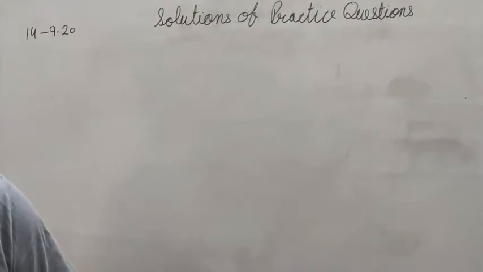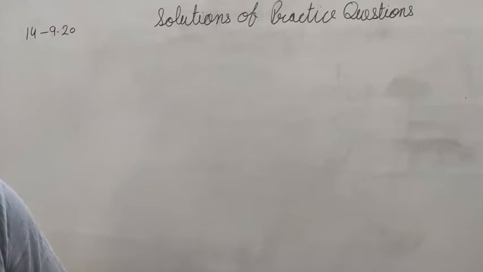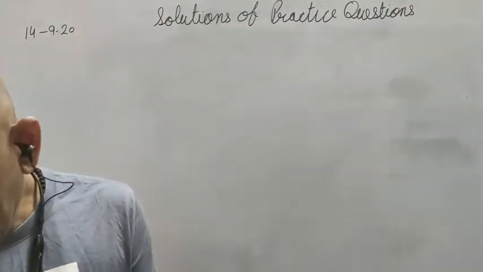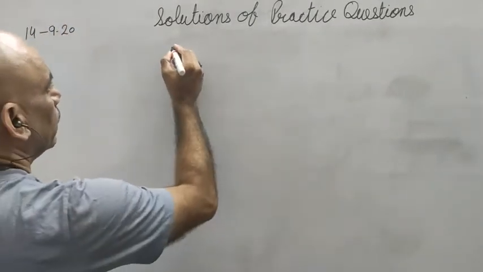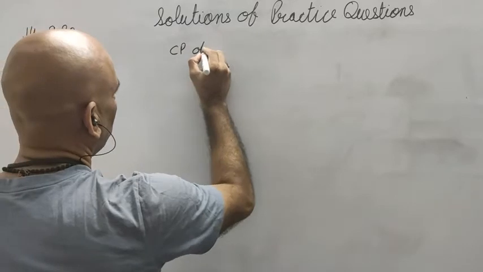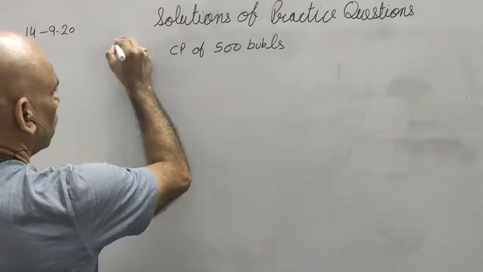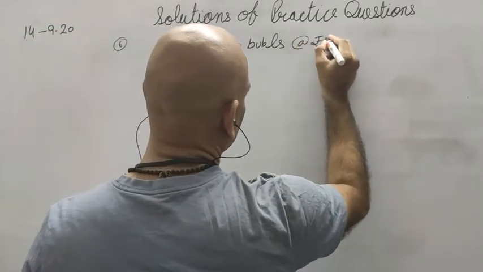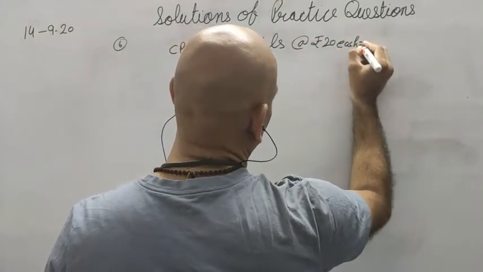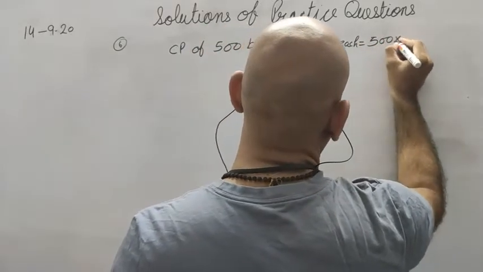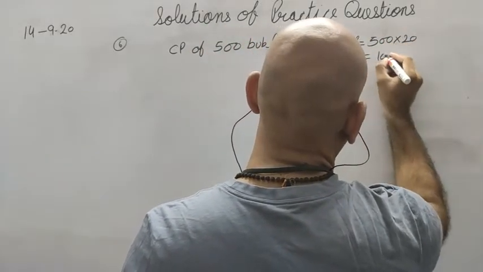A shopkeeper purchased 500 bulbs for 20 rupees each. If 50 of these bulbs are fused, find the rate per bulb. What rate per bulb should be there to gain 10% of the total bulbs? 10% profit is required, and 450 bulbs are there. So CP of 500 bulbs at the rate of rupees 20 each is equal to 500 into 20 is 10,000.